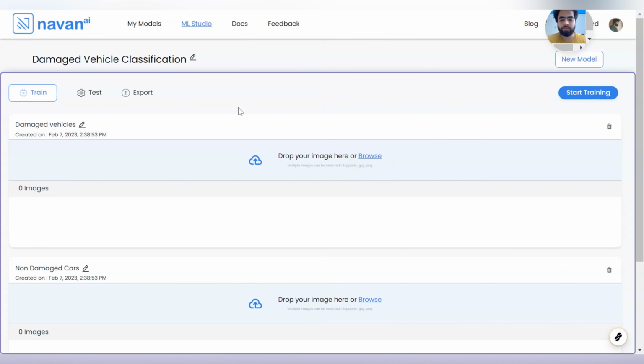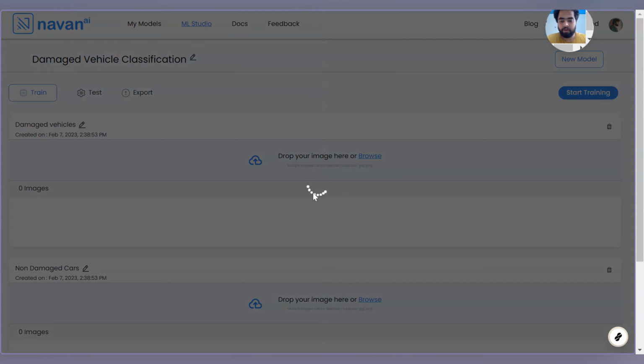We'll add images of damaged vehicles. For this, I got the data set from Kaggle, as I do every time. I'll quickly go to my local environment and upload some images of vehicles which are damaged. So I have uploaded some images of damaged vehicles.